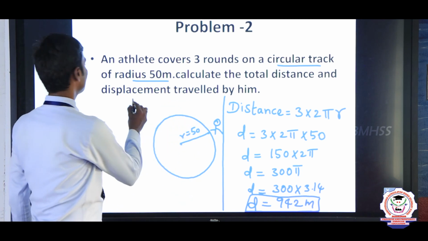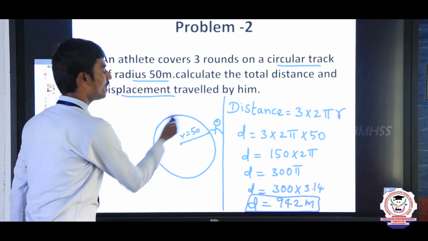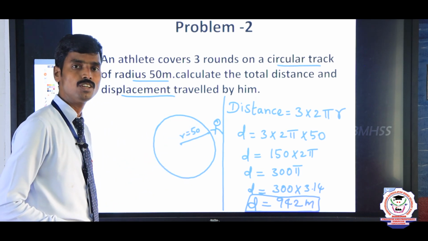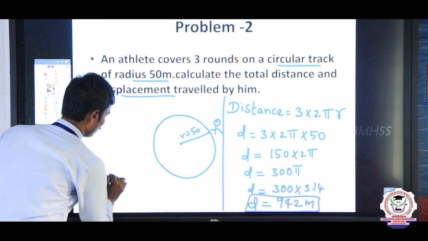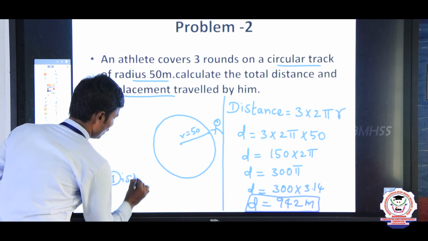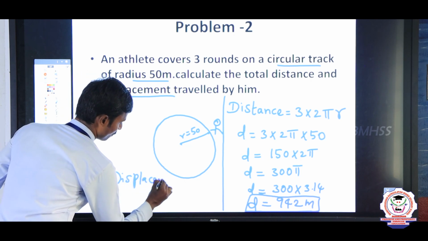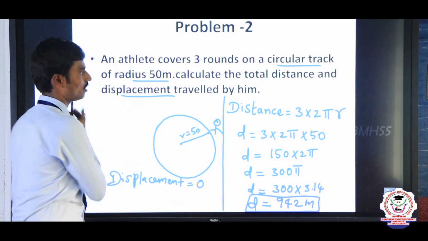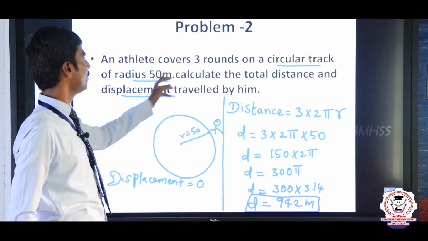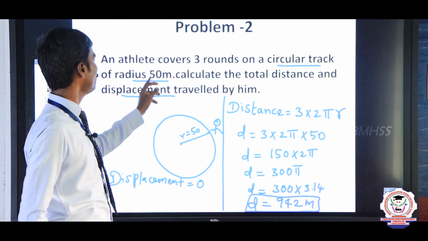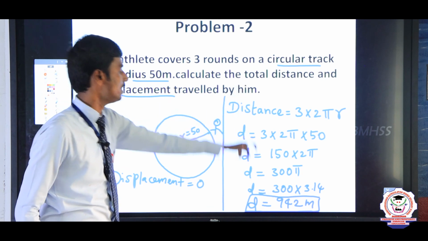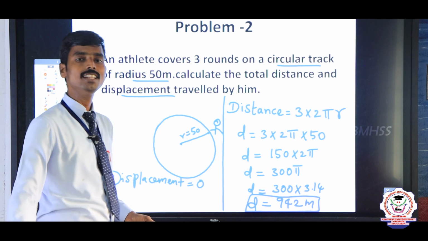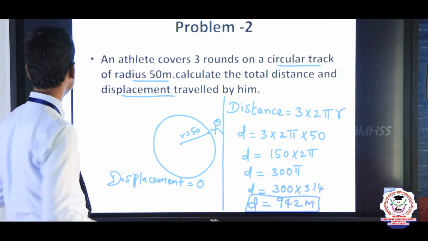Your next question, displacement. How many rounds of the circular path? 3 rounds, no? So the starting point and the final point are both the same. So displacement is 0. That is our answer. So the athlete covers 3 rounds on a circular track of radius 50 meter; the total distance is 942 meters and the displacement is 0. This is the final expression.